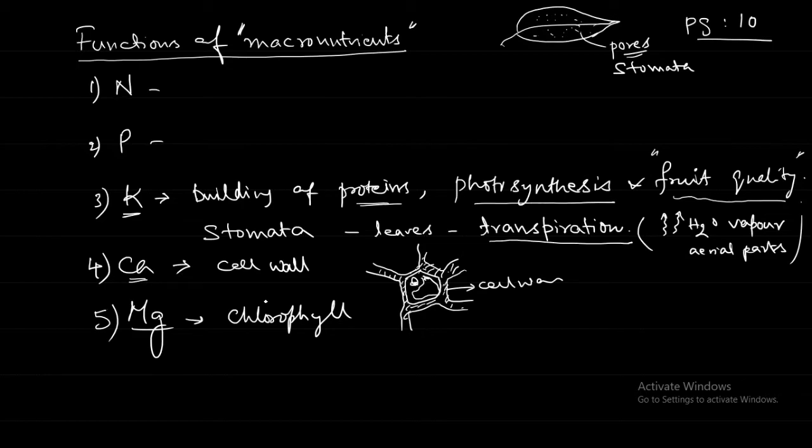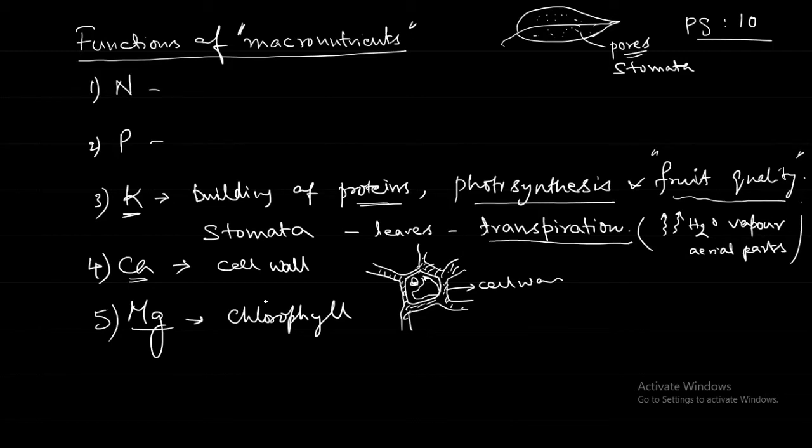When we say it is a pigment, it is basically a complex molecule. In the structure of this complex molecule, in the center, there will be the magnesium. There are different carbon, nitrogen atoms, and in the center there will be this magnesium atom.